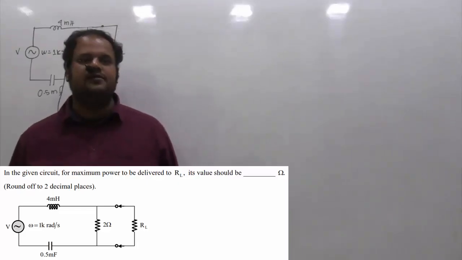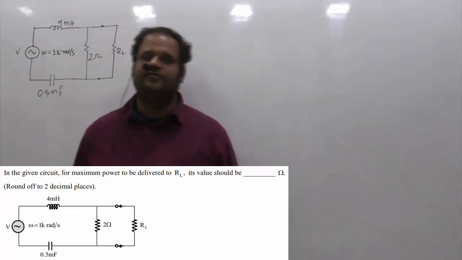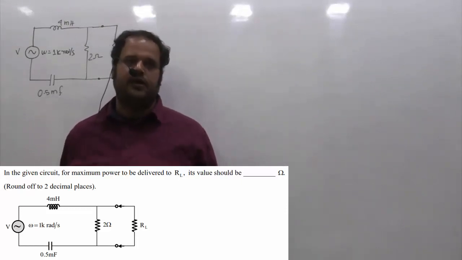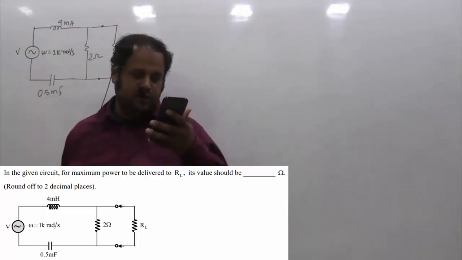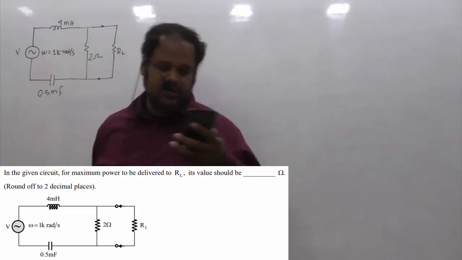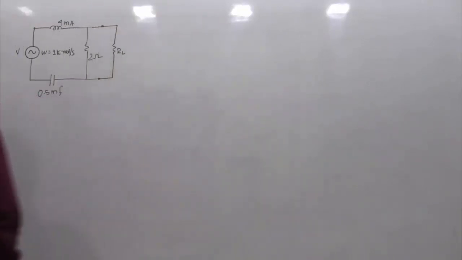This is a 2-mark question asked in GATE 2021 of electrical. This is from the network subject and from the AC network analysis topic. The given question is: in the given circuit, the maximum power to be delivered to RL, its value should be dash ohms. So this is a simple circuit given. We are supposed to find the value of RL such that maximum power is delivered to RL. This is a very popular model question.